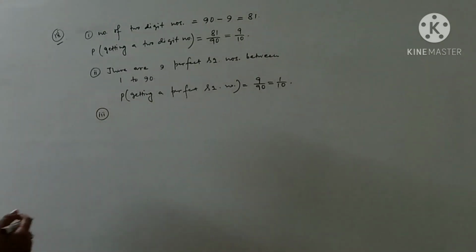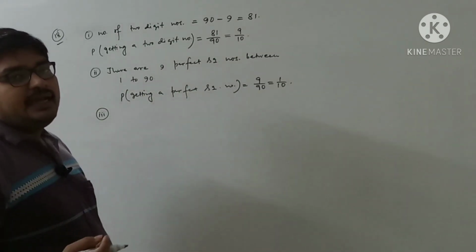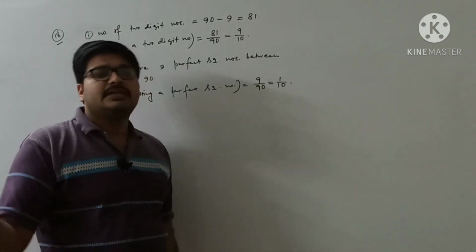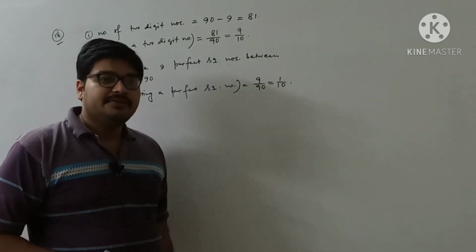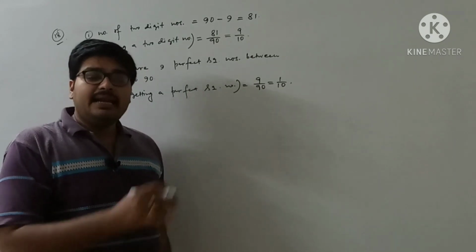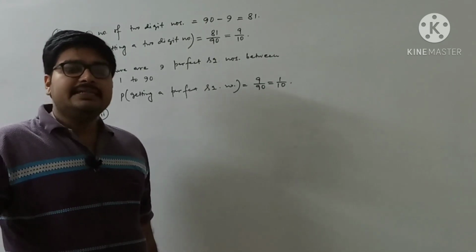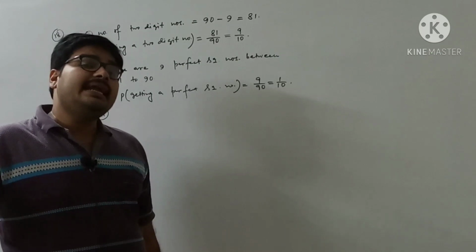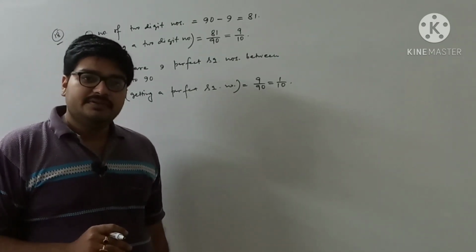A number divisible by 5. Okay. From 1 to 90, which is the number divisible by 5. Actually 90, first of all you just think 90 is divisible by 5. Yes, because the last digit is 0, so it is divisible by 5. So divide 90 by 5. What you are getting? 18. Because 5 18s are 90. So from there I can say there are 18 multiples of 5 from 1 to 90. Because 90 is divisible by 5 and after dividing we are getting the answer 18. That means 90 is the 18th multiple of 5. It means from 1 to 90 there are 18 multiples of 5.